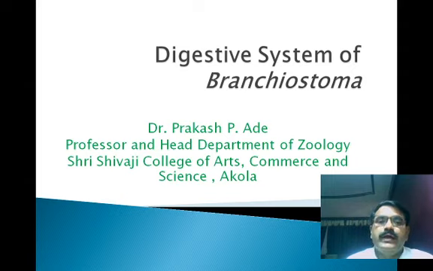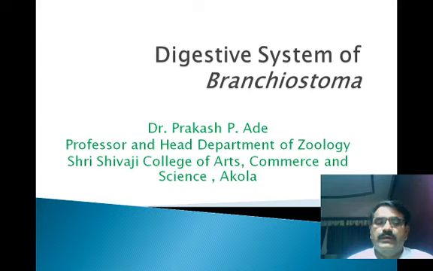In the primitive chordates, there are certain characteristic features which are also present in the true chordata, in the form of the notochord.